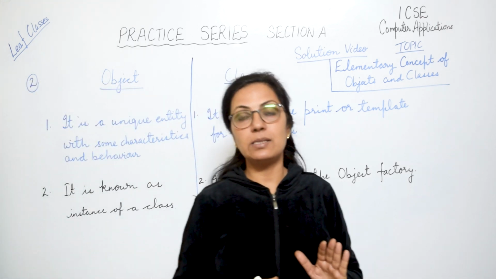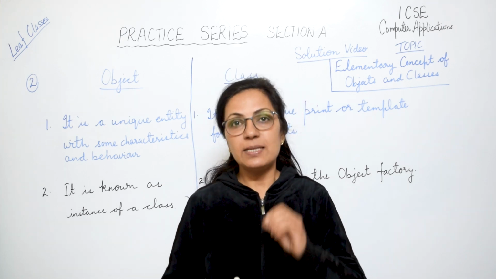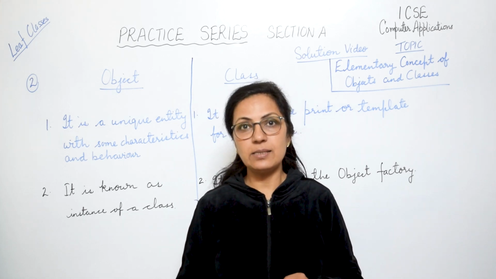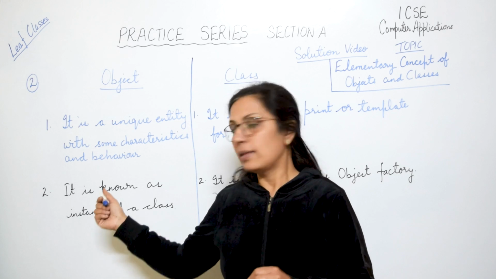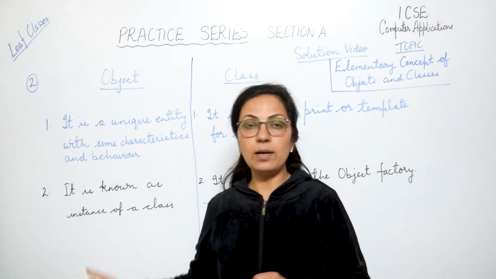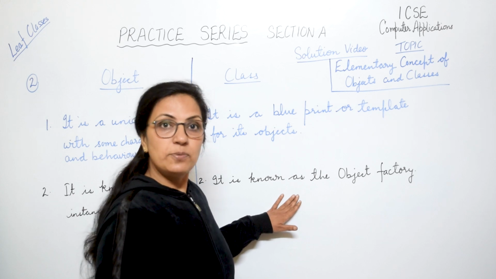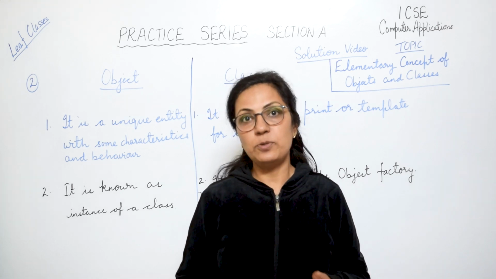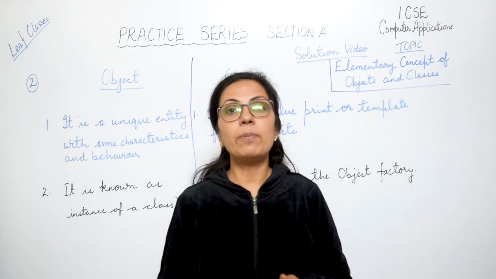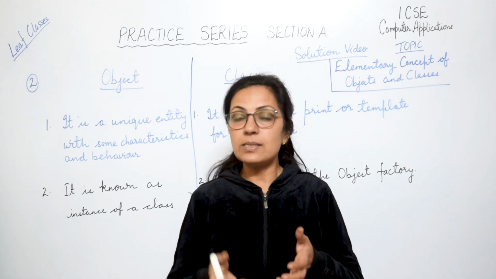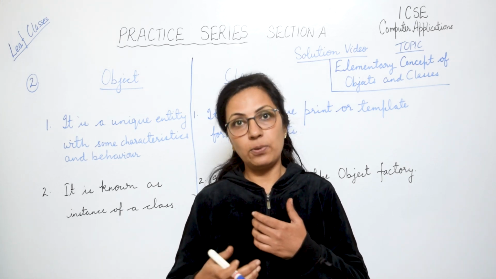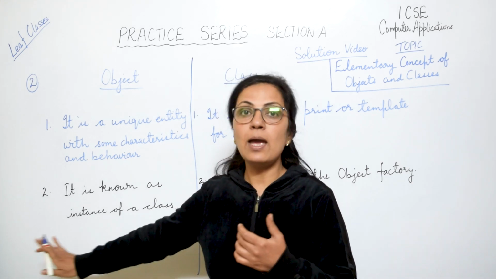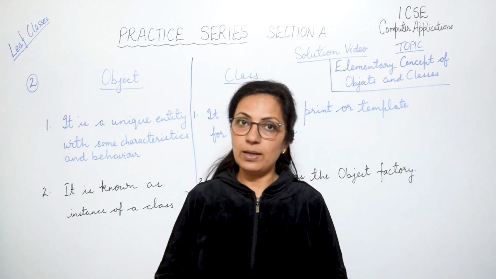Why is it known as an instance of a class? Because it possesses all the instance members and the functions which are defined in the class. Because class is a blueprint, the object is known as an instance of a class, and class is known as an object factory. You can also say class is a collection of objects. Factory means where the production is done. So once the blueprint is ready, you can produce as many objects as you want. That is why the class is known as object factory, and the object is known as an instance of the class.